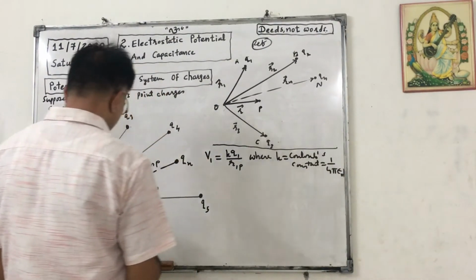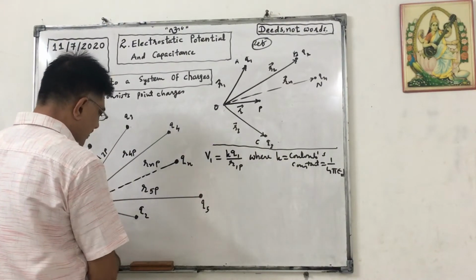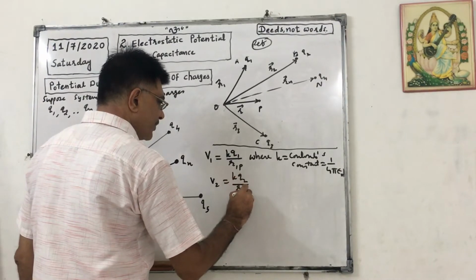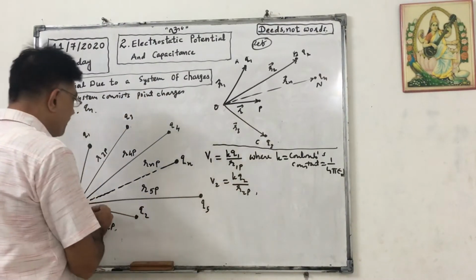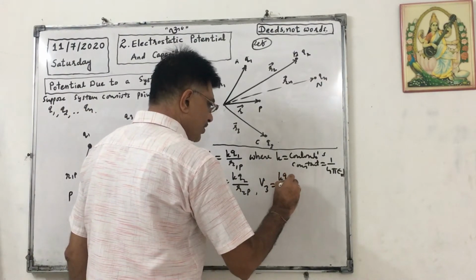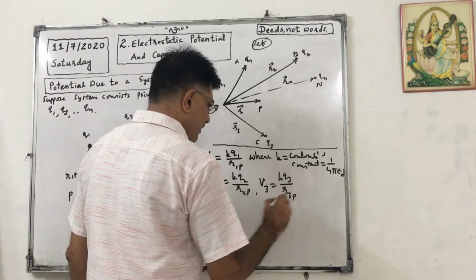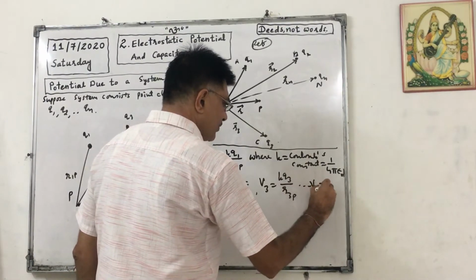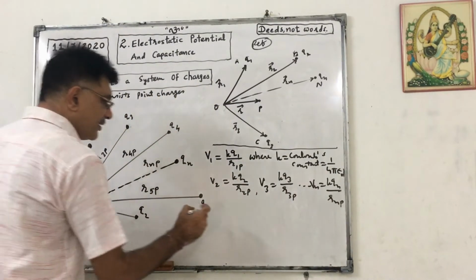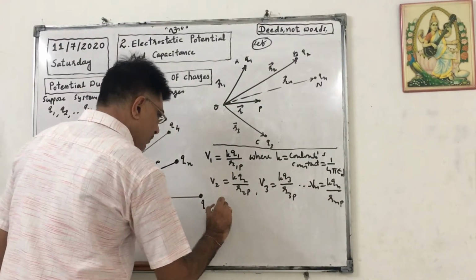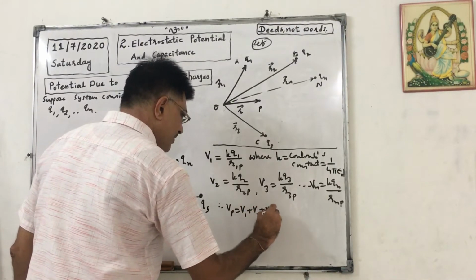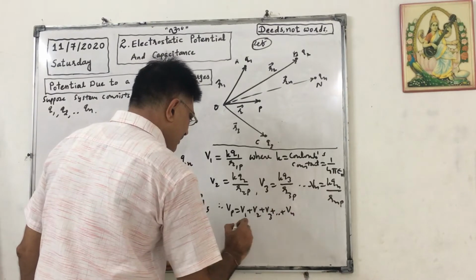Similarly, the value of V2, the potential at P by Q2, is kQ2 upon R2P. Similarly, the potential at P by Q3 will be V3, that is kQ3 upon R3P. And so on, Vn will be equal to kQn upon Rnp. Therefore, the total electrostatic potential at P will be V1 plus V2 plus V3 plus up to Vn.